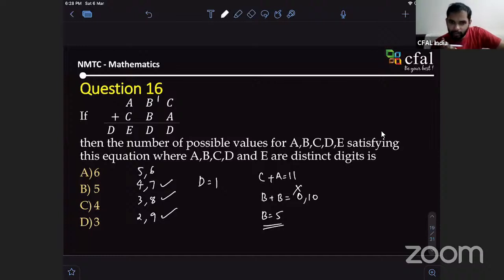Sir, 9 and 2. Just a minute, is my screen gone? Can you see my screen? We can see the screen, sir. I feel my screen is not shared. No, it is shared, sir. It is? Okay. I'll try to write down. Can you see something? No, sir. It's paused, I feel. Wait, let me try. Stop the sharing and start. Just one minute.